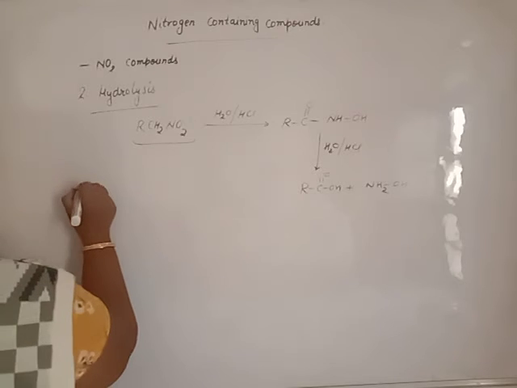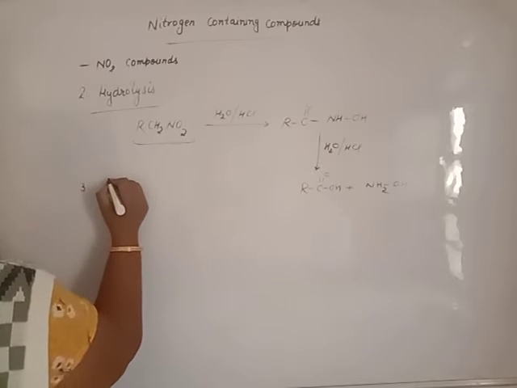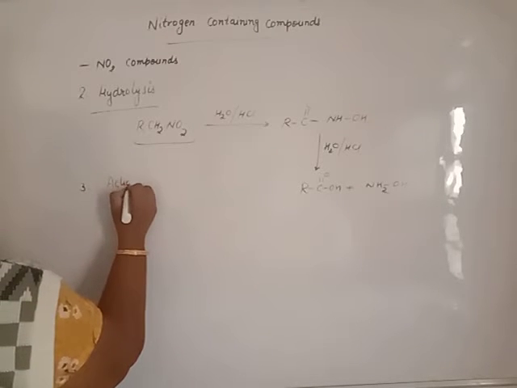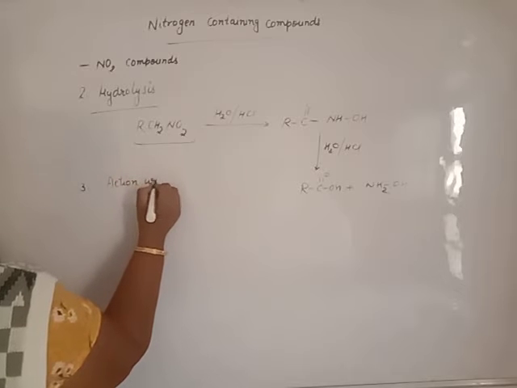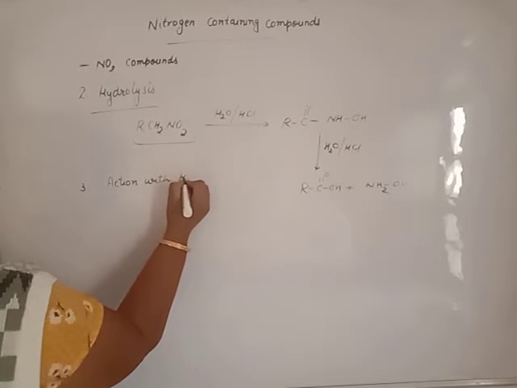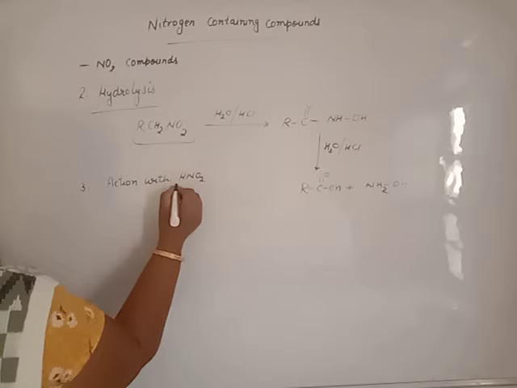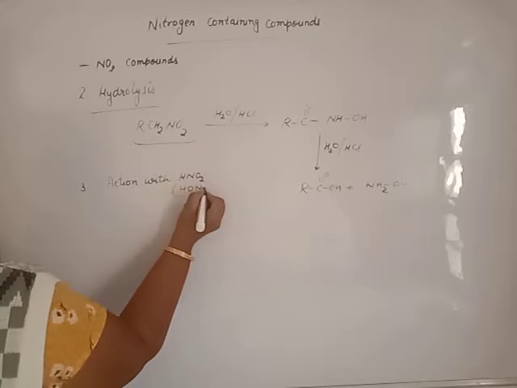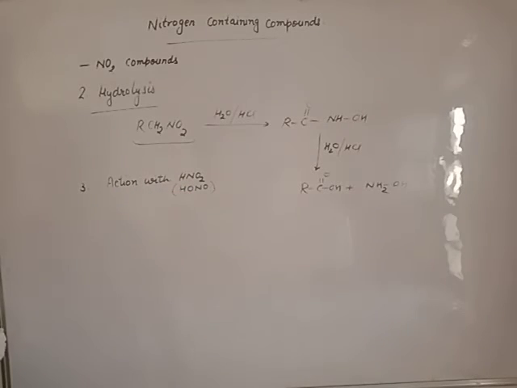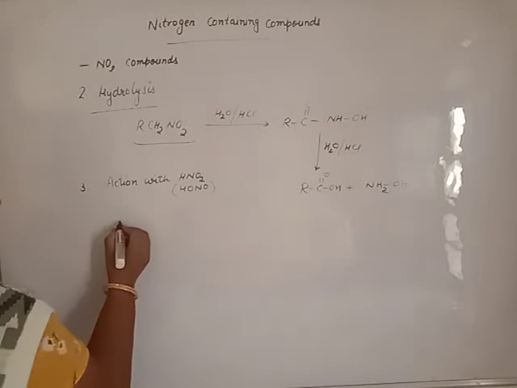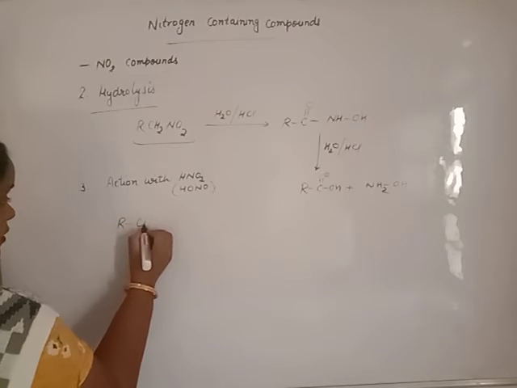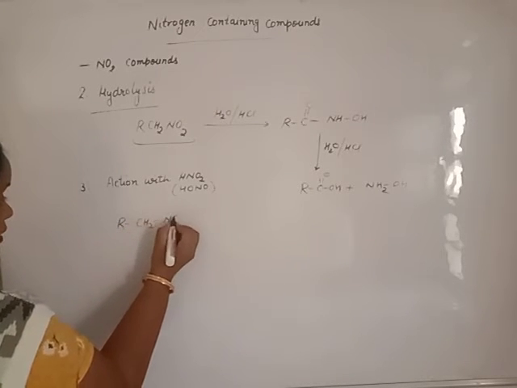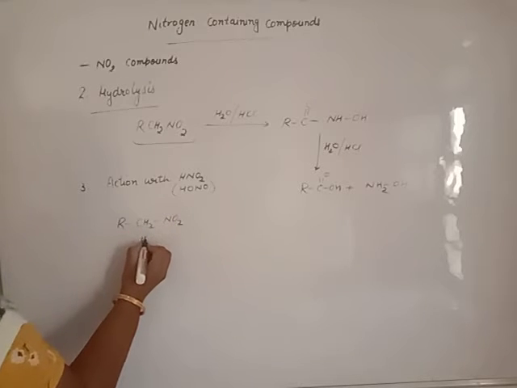Clear? Third one, beta, reaction with nitrous acid, HNO2, or you can say HONO. Clear? What will happen? Beta, we have a nitroalkane with the nitro group attached to the primary carbon.